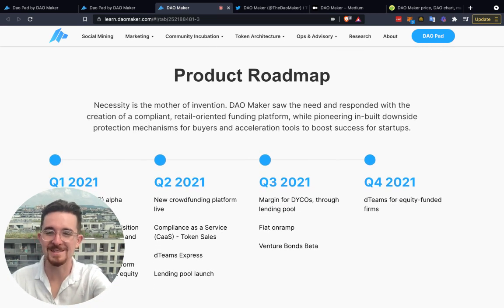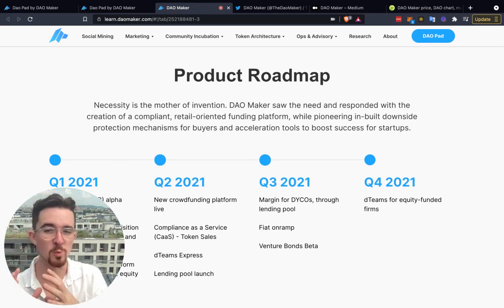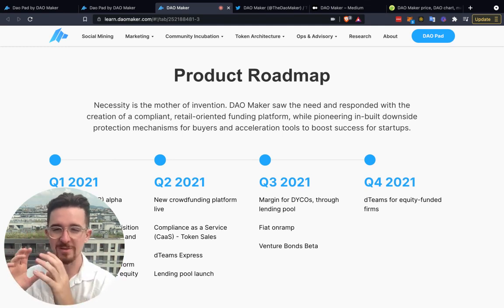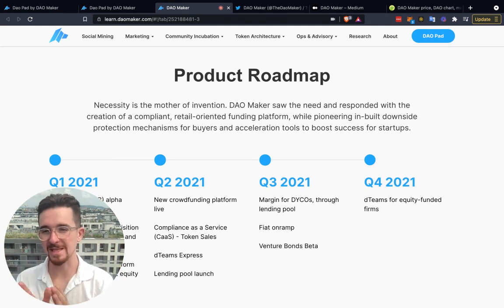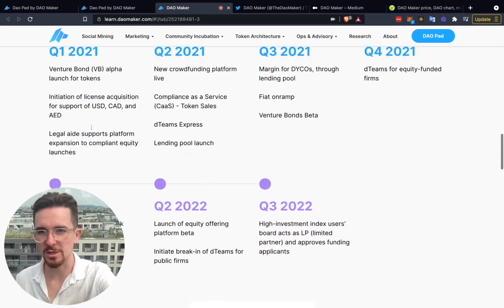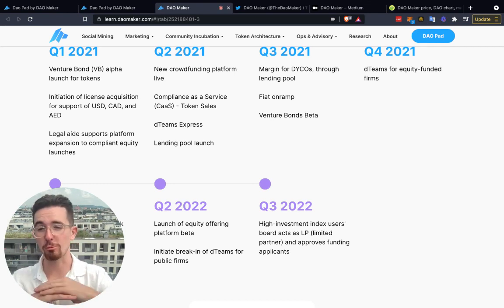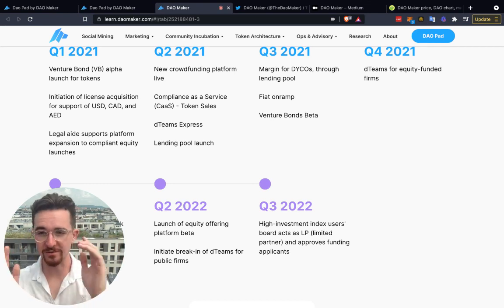Part of the fundamental analysis, in my personal opinion, is the roadmap, right? So part of analyzing the roadmap is not just what is in the future, but rather studying whether they actually followed through on past events. You can use things like the Wayback Machine or just look at past tweets. Okay, what did they promise here in Q1? Did they actually follow through? Did they do these things? Did they accomplish them? Because a lot of projects promise big things, but some of them don't actually follow through.